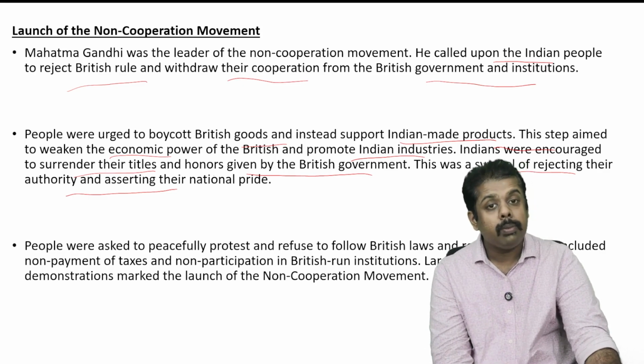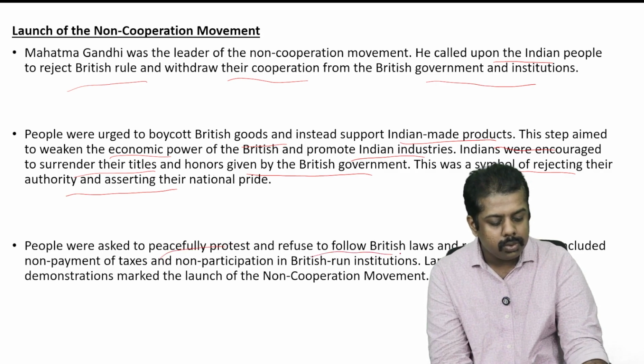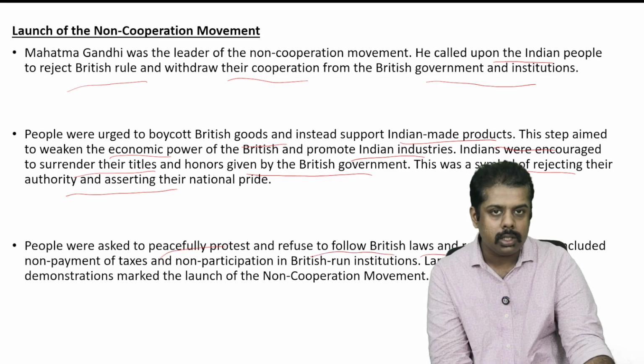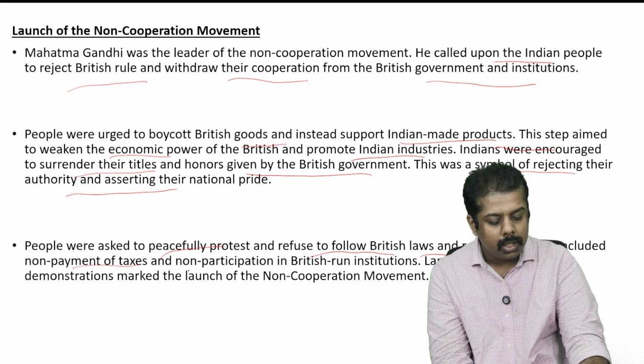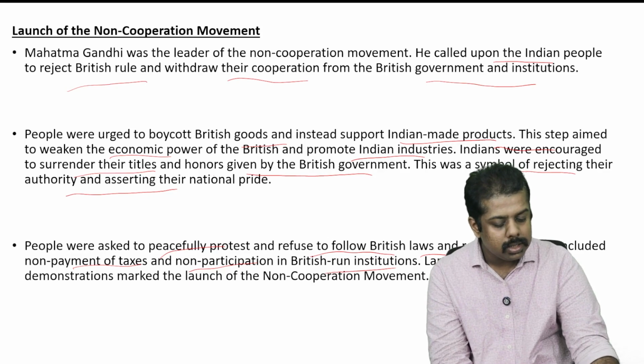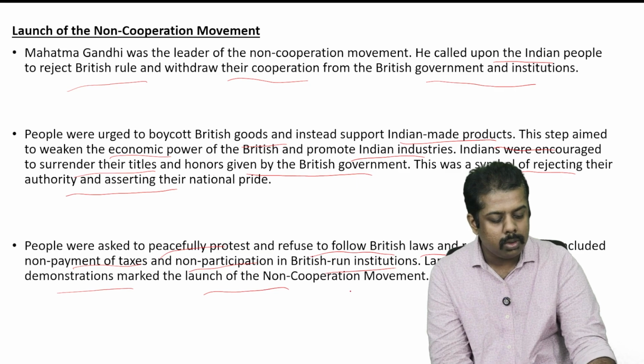Now, people also were asked to peacefully protest and refuse to follow the British laws and regulations. This included non-payment of taxes and non-participation in the British run institutions, and large-scale public demonstrations marked the launch of the non-cooperation movement.